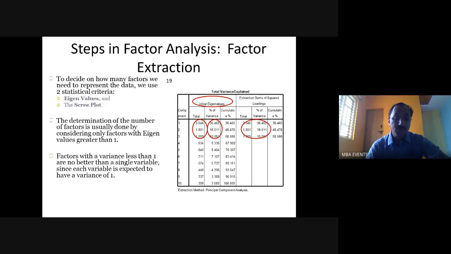So here 30% is explained by one factor, only 18% by another factor, and 10.091% by the third factor, and these three together lead to around 58.566% of explanation, which is a good extraction for any factor analysis.